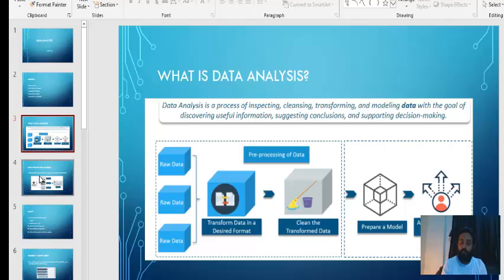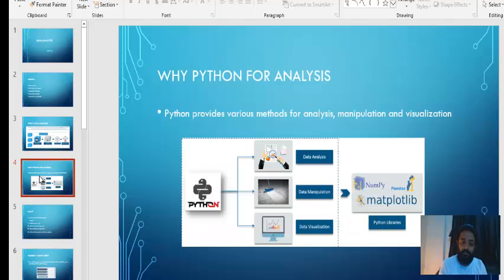Now let's move on to the next part: why Python for analysis. Python provides various methods for analysis, manipulation, and visualization. We saw the steps like cleaning, transforming, modeling, and visualization. All these steps can be easily performed using Python because of the very useful packages present in it, and those packages are NumPy, Pandas, and Matplotlib.